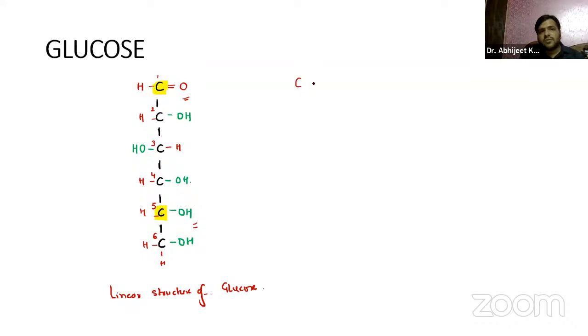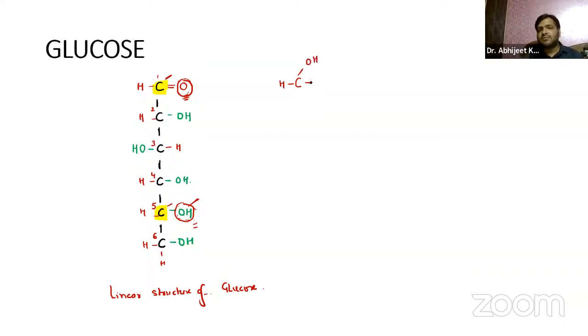Now, you already know. Now, what will happen? We have this OH group, right? And we have this O group. So this O group will be shared between the first carbon and the fifth carbon, and this OH will go to the first carbon. This OH, it will again move on to the first carbon, and this oxygen will be shared between the first and the fifth carbon. So this OH automatically moves on to the first carbon, right?